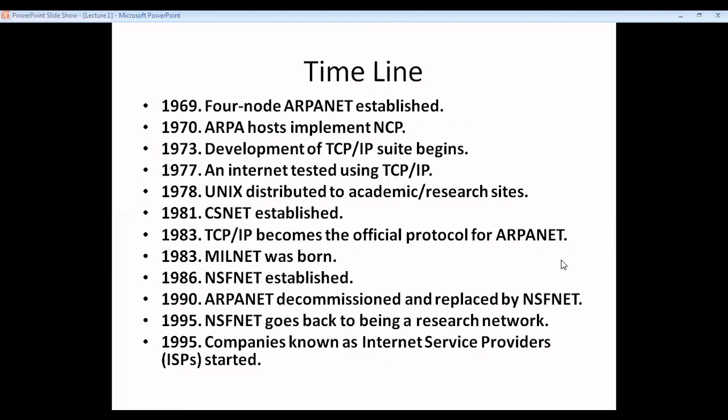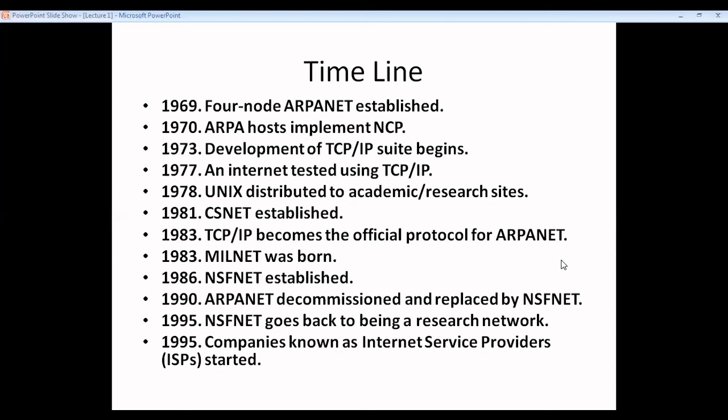So this is just a summary. It started in 1969 with the 4-node ARPANET, and today it has become a huge network. We are calling it the internet. Other internets may also be possible, but we are going through these TCP/IP based networks, and this is the network which is being used.